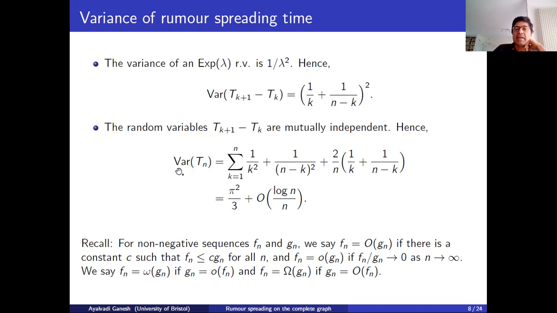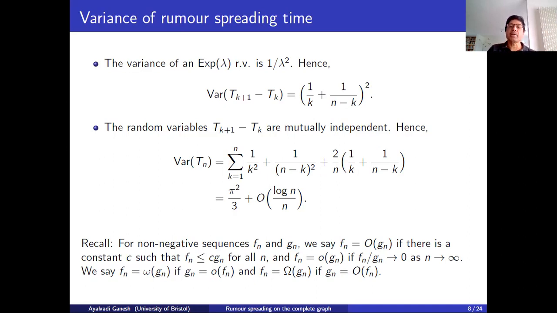So writing Tn as the telescoping sum, the variance of Tn is the sum of the variances of T_{k+1} minus T_k. So you get this. Now I've expanded the square here, so I get 1 over k squared, 1 over (n minus k) squared, and 2 times this product, 1 over k times 1 over (n minus k). I've skipped the step where I expand that product in partial fractions. So if you do that, you get this.